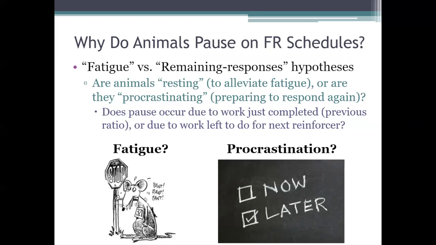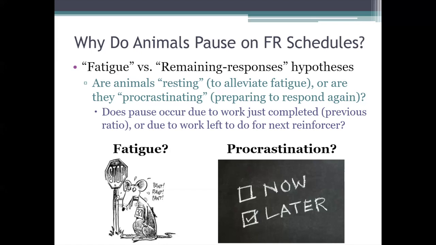And they're both consistent with the fact that, as I just mentioned, we tend to see longer pauses with bigger ratios. So it could be that once the animal has completed a ratio, it's just tired. So fatigue could explain why it takes that little break. But it could also be that the animal is sort of procrastinating, right? So, in other words, after it completes one ratio, the animal knows that there's a lot of work ahead of it before it can get its next reinforcer. So maybe it takes the break in order to sort of psych itself up before it goes and does that work. So that's another idea.